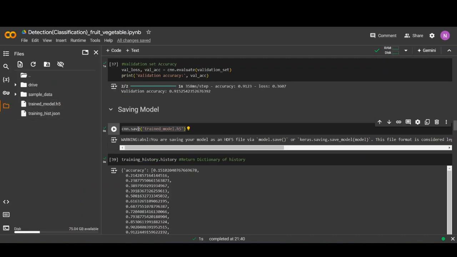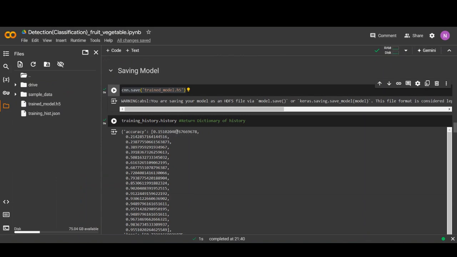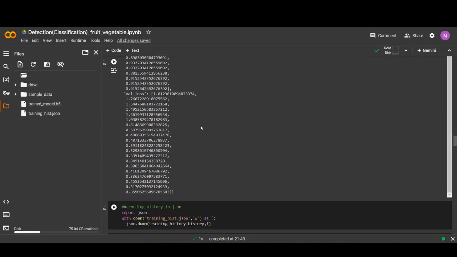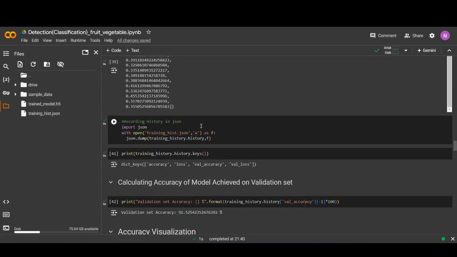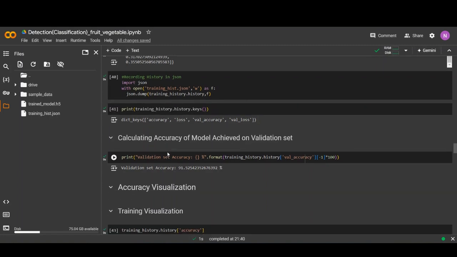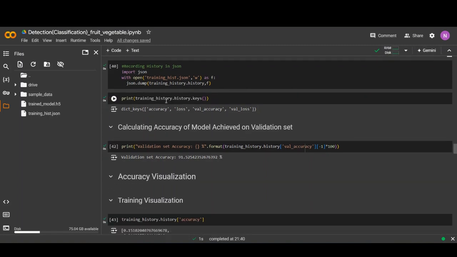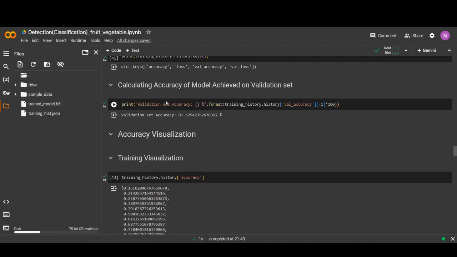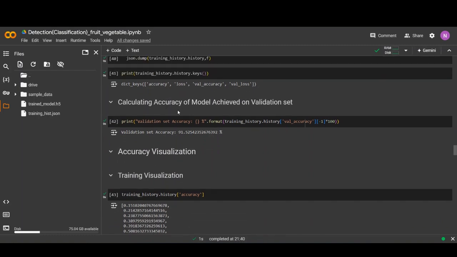The training history is printed, and for analysis purposes, we also put the training history into the training history.json file. After that, we calculate the accuracy achieved on the validation set, which is 91%.